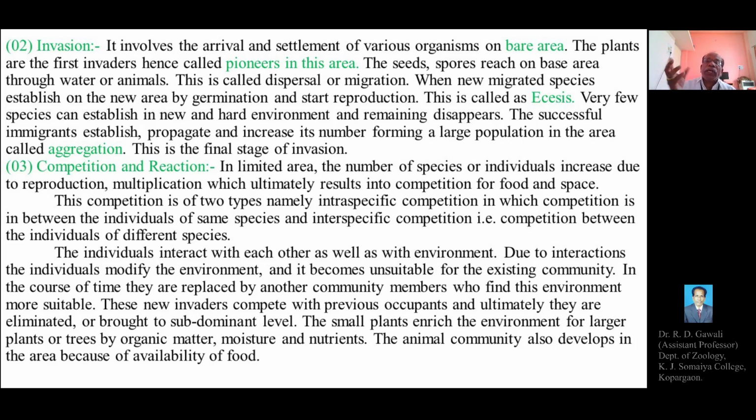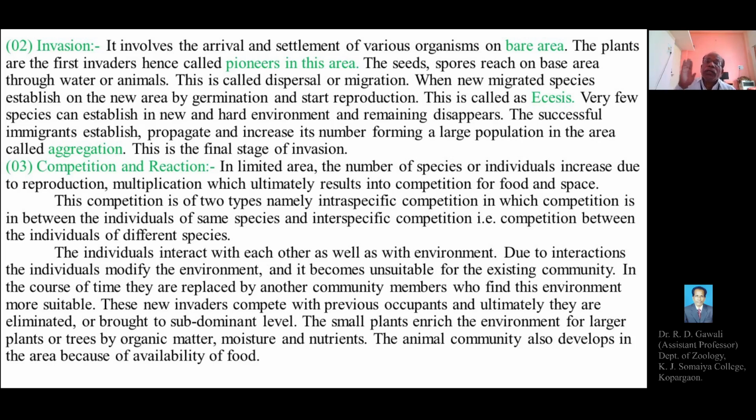And the successful species of the pioneer plants, the species which have come after a certain time, the successful species or immigrants, will survive, establish, propagate, and increase their number in the particular area, called aggregation.